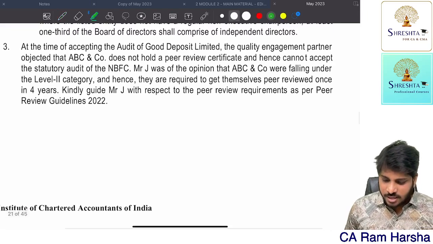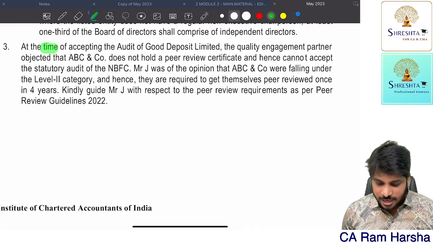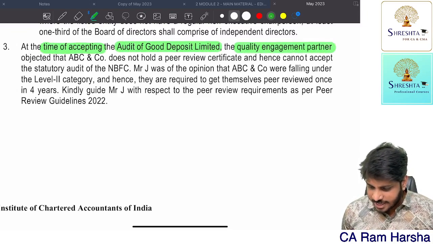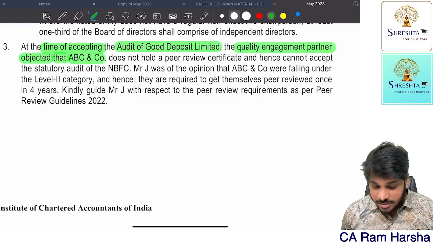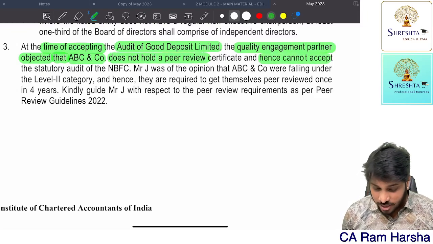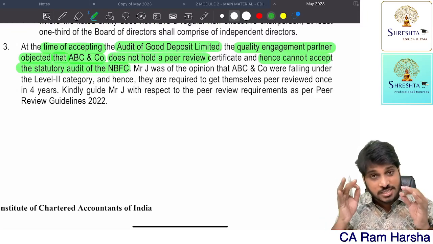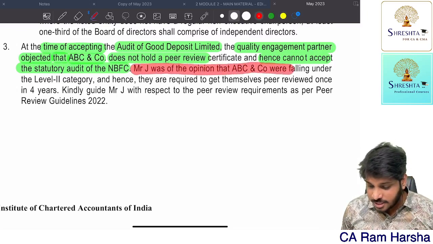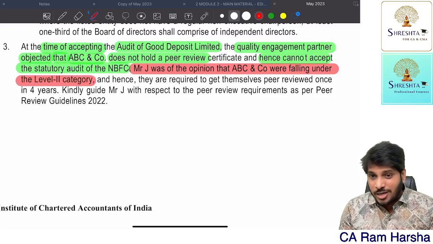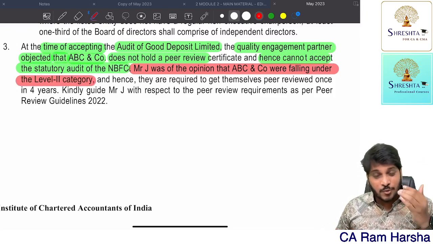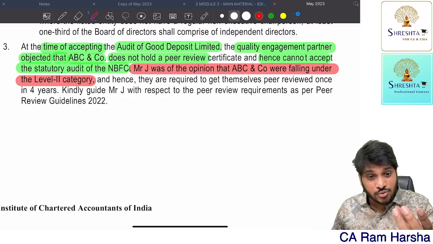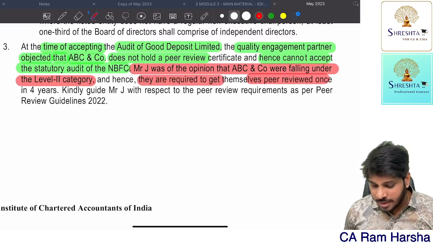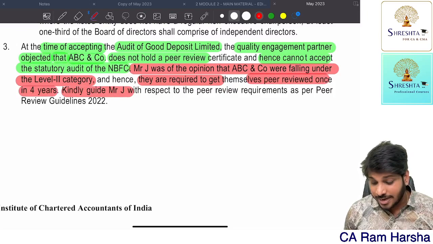At the time of accepting question number 3, case-based MCQ: at the time of accepting the audit of Goods Deposit Limited, the quality engagement partner objected that ABC & Co does not hold a peer review certificate and hence cannot accept the stat audit. His objection is absolutely right. But Mr. J was of the opinion that ABC and Co was falling under level 2. Level 1, level 2 and all were long back. Now, peer review guidelines, peer review mandate, phases 1, 2, 3, 4 were there. And hence, they're required to get peer reviewed once in 4 years. Kindly guide Mr. J with respect to peer review.